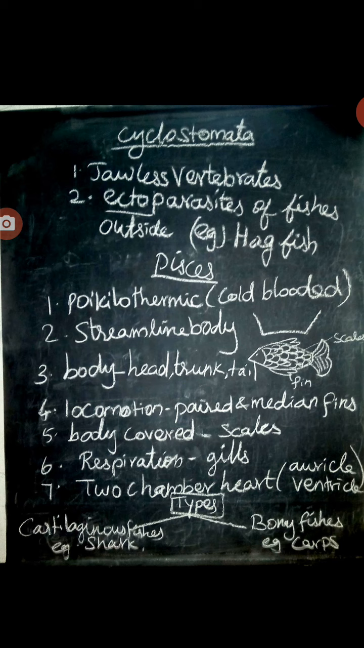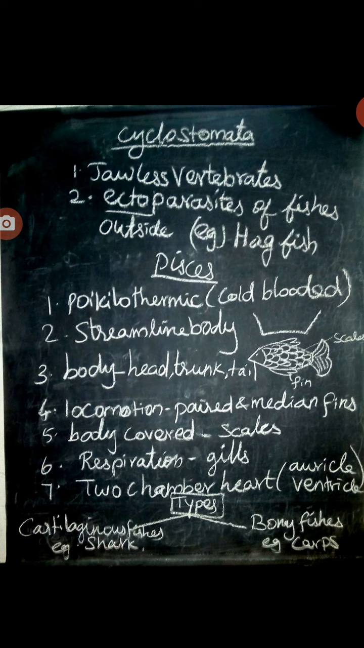Cyclostomata is a jawless vertebrate, the mouth not bounded by jaws. It looks like a fish. So it is arranged first. The body is elongated and eel-like. They have a circular mouth and the skin is slimy and scaleless. They are ectoparasites of fishes. Ecto means outside, living outside on fishes. Example, hagfish.